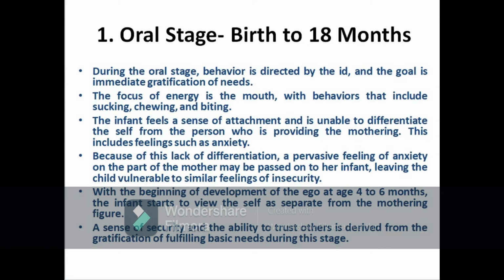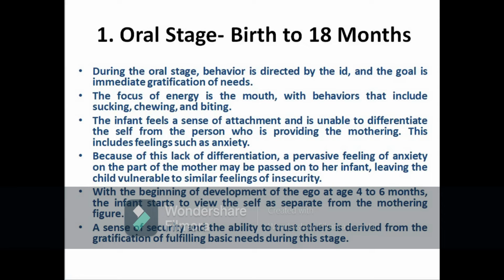Since it is an infant, the infant feels a sense of attachment and is unable to differentiate self from the person who is providing the mothering. And because of this, feelings such as anxiety may evolve. Because of this lack of differentiation, a pervasive feeling of anxiety on the part of the mother may pass on to her infant, leaving the child vulnerable to insecurity. With the beginning of development of ego at age 4 to 6 months, the infant starts to view the self as separate from the mothering figure.